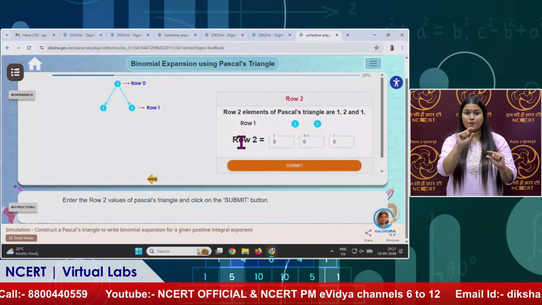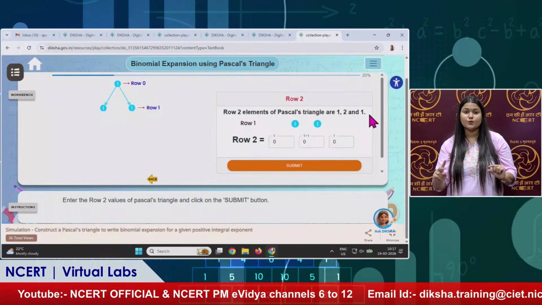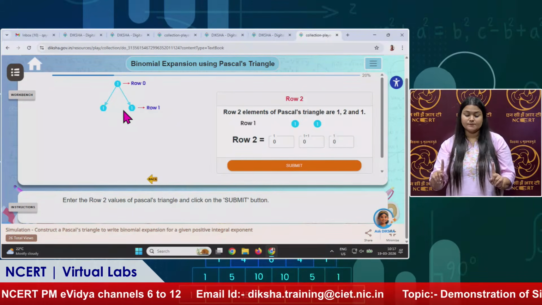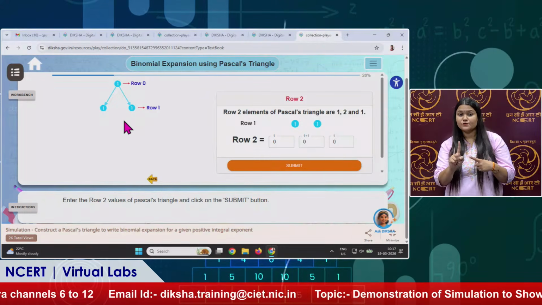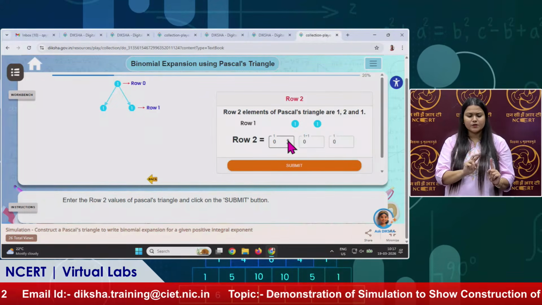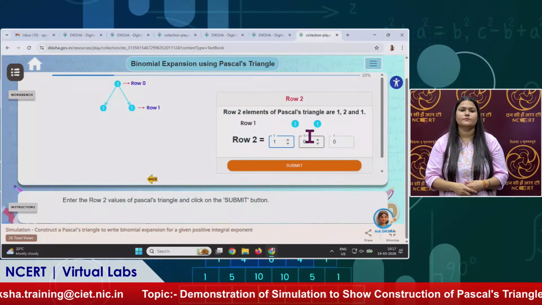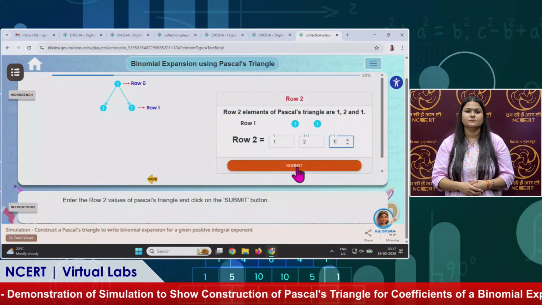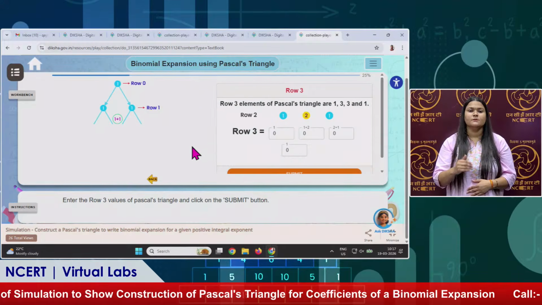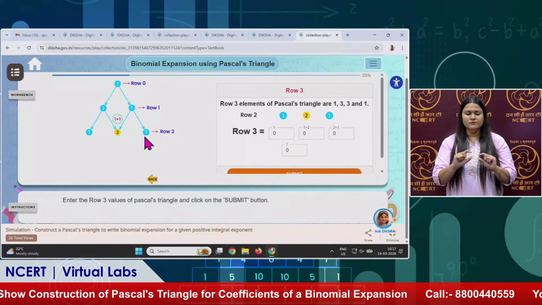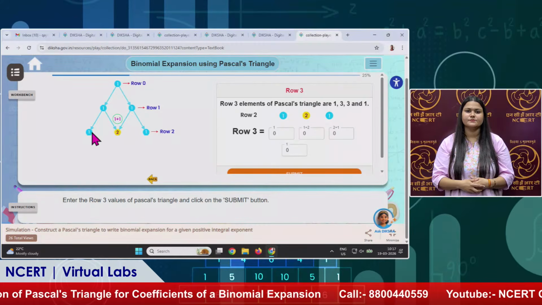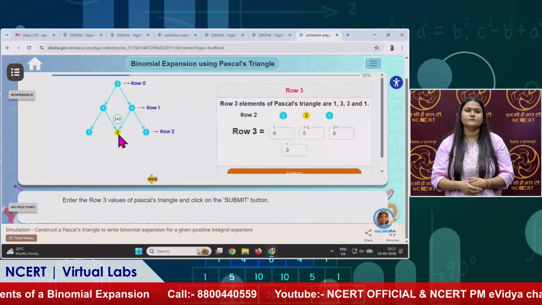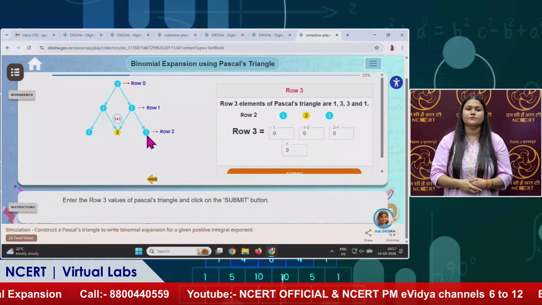Now, again for row 2, the elements will be 1, 2 and 1. How will it come? 1 will come here, and we will add these two numbers, 1 and 1, which will be 2. So the first number will be 1, the second will be 1 plus 1, that is 2, and the third number will be 1. I will submit it. The second row is formed here. You can see this one came here, then these two are added to make this 2, and then this one comes here.